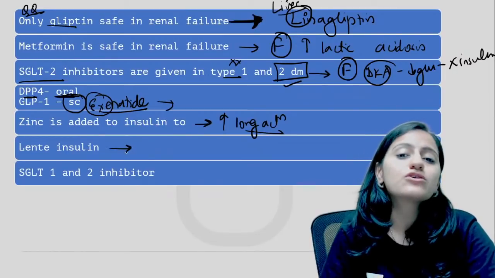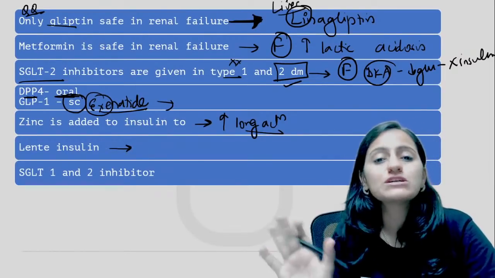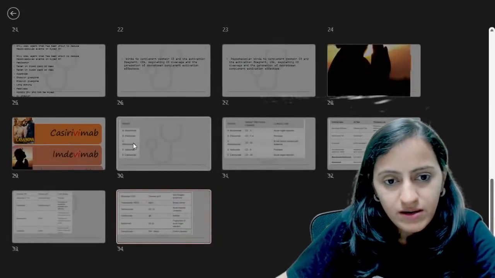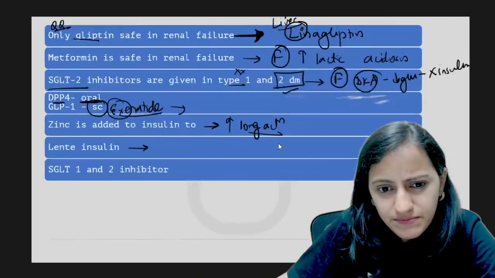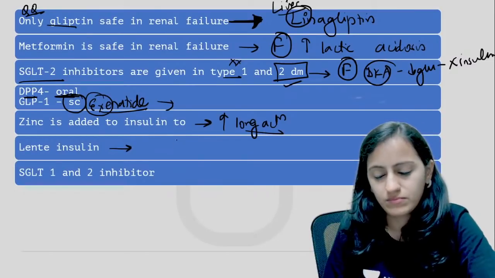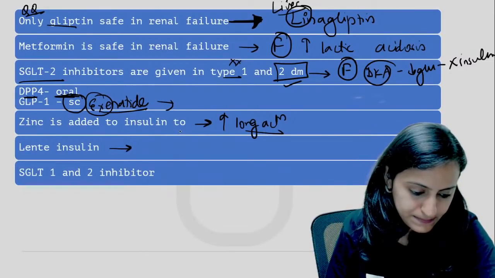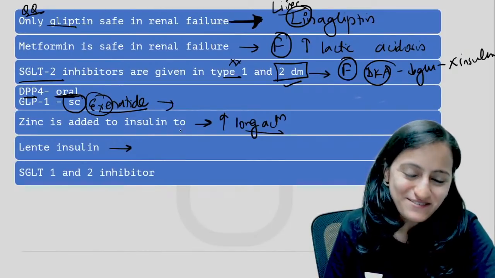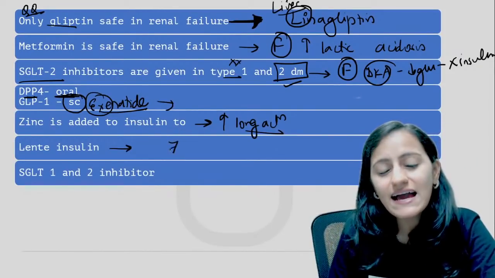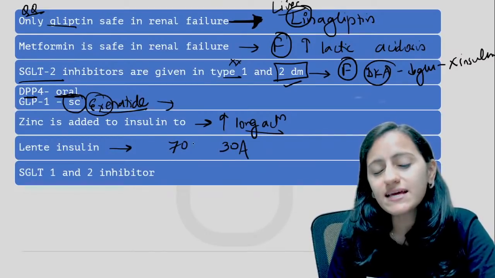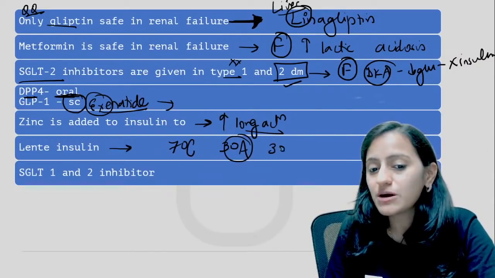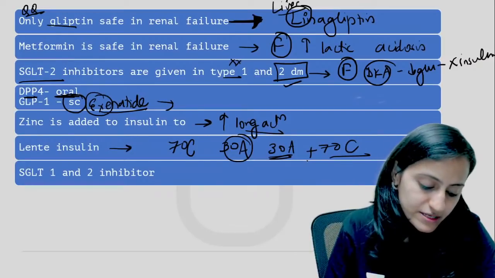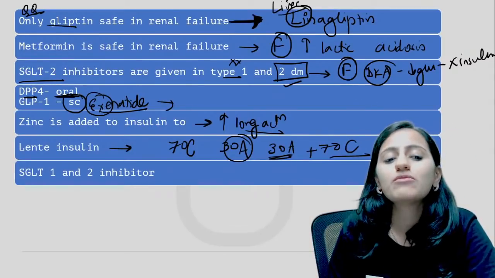What is lente insulin a combination of? How much crystalline, how much amorphous? Very good. Cracked NEET PG 22, absolutely right. It is 70 and 30. But remember, 30 is A, 70 is C. A comes first. Number 30, number 70, A comes first, C comes next. 30 A, 70 C. 30 amorphous, 70 crystalline.